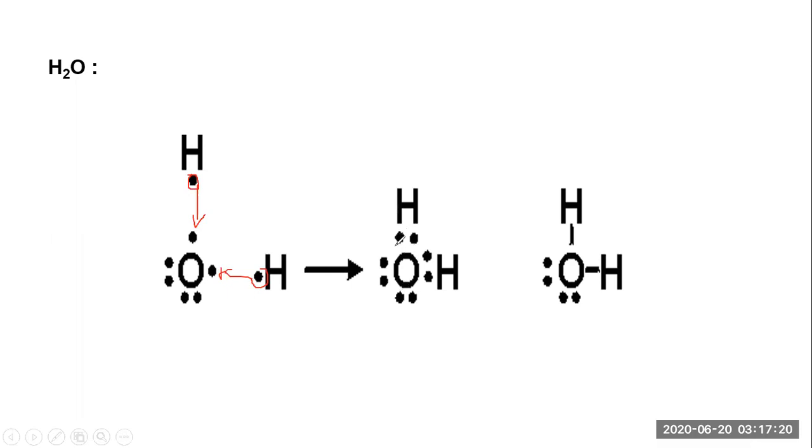Let's count. 1, 2, 3, 4, 5, 6, 7, 8. Octet is complete in the case of oxygen. Let's count this hydrogen and then this hydrogen. You can clearly see the duplet is complete. So how does the sharing work? This is how it works. So actually sharing of electrons seems like the octet rule is completed. Correct? Have you got my point, guys? Okay, so this is a similar way to understand here.